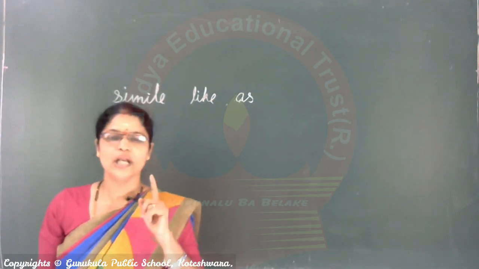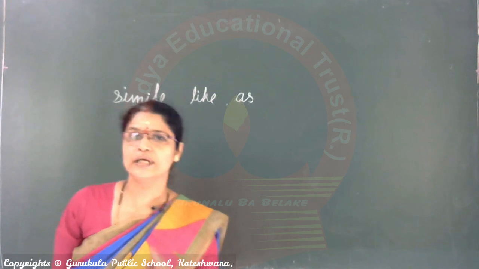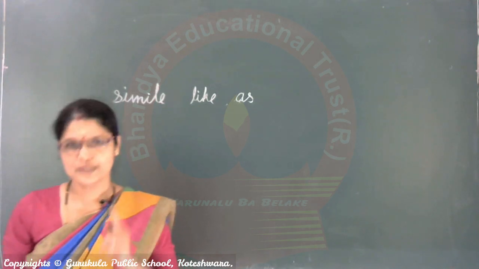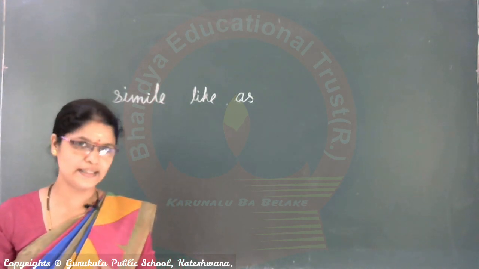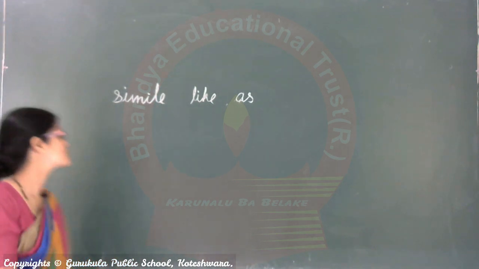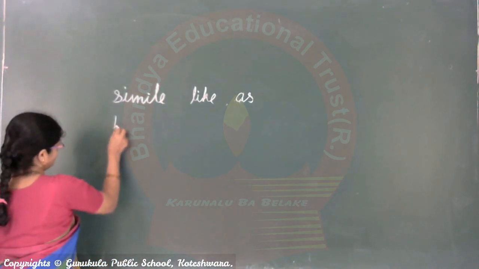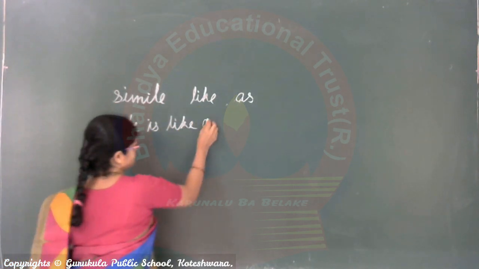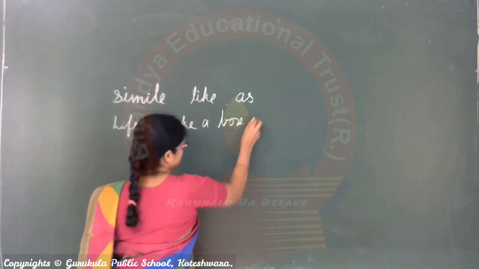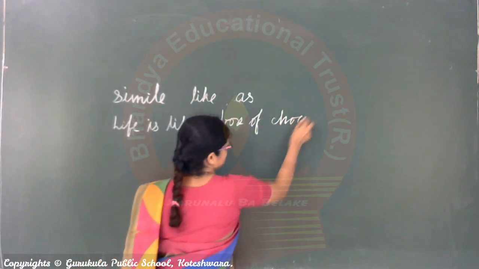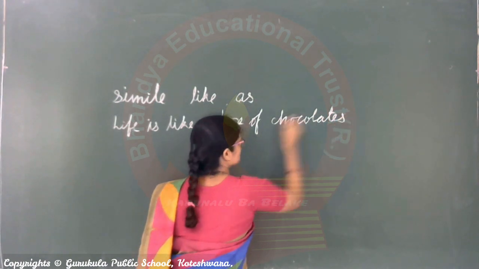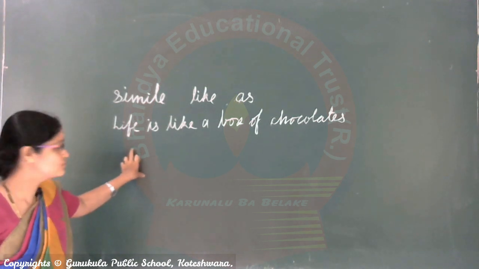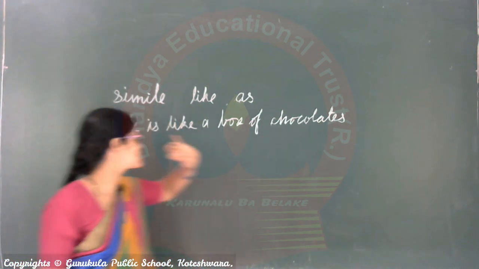Listen here. Life is like a box of chocolates. Here life is compared with a box of chocolates.